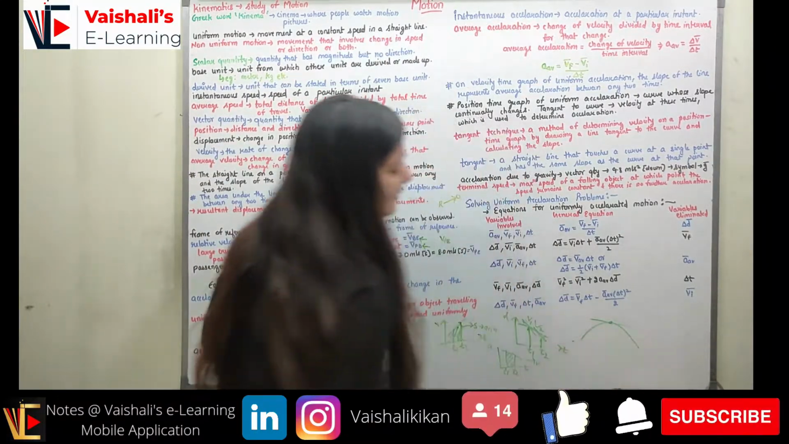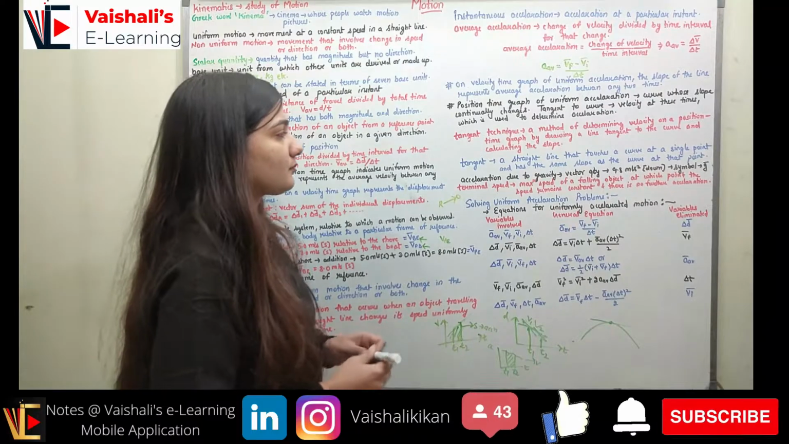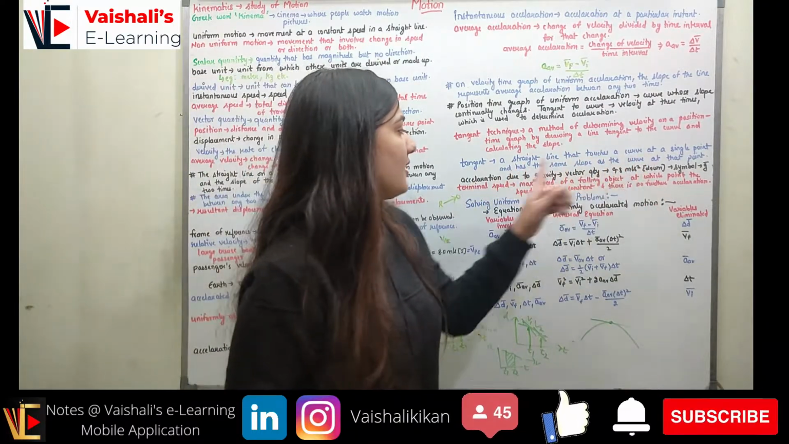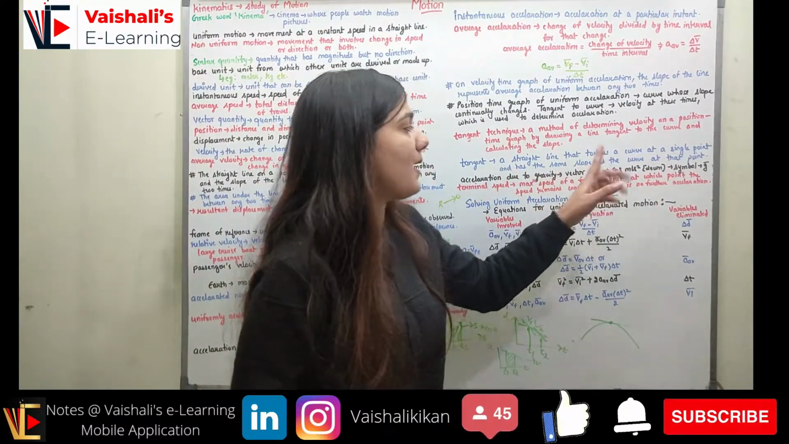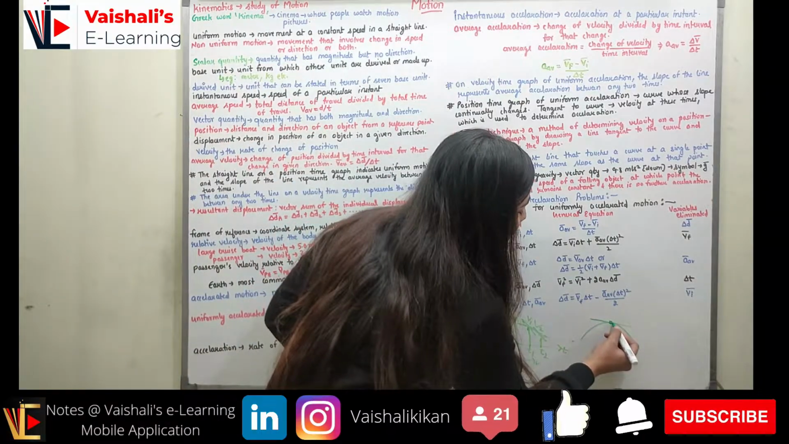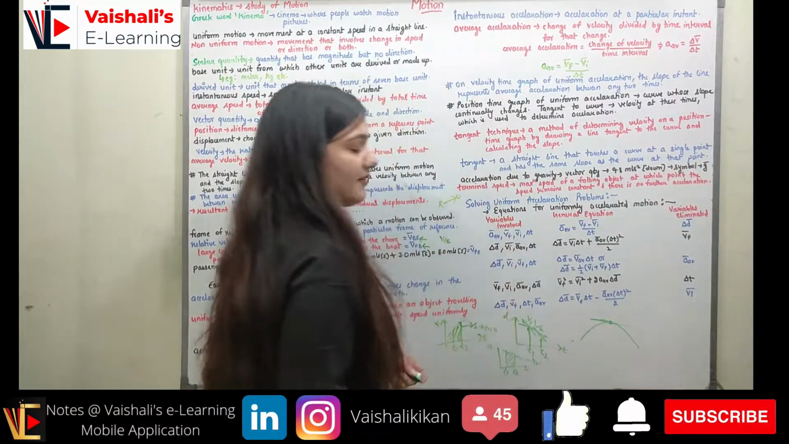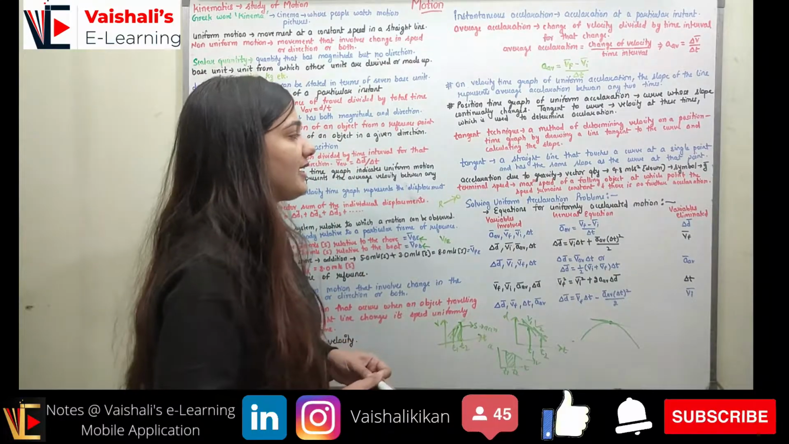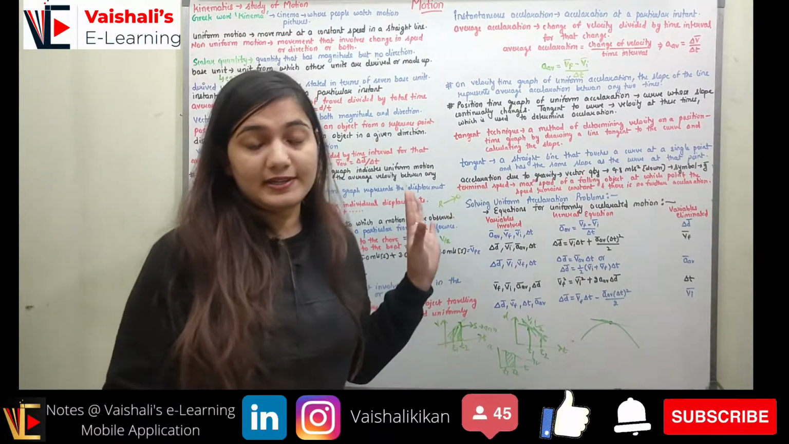It is touching the curve only at a single point, right? So it touches the curve at a single point and has the same slope as the curve at that point. If I see over here, at this point the tangent and the curve are having the same slope. This is the tangent. So, acceleration due to gravity.